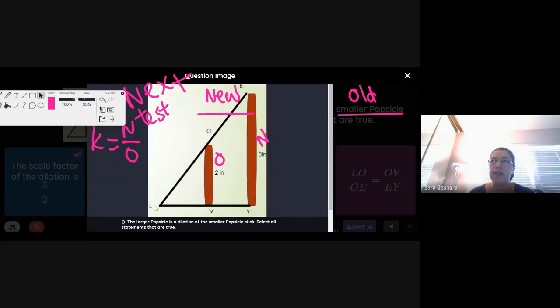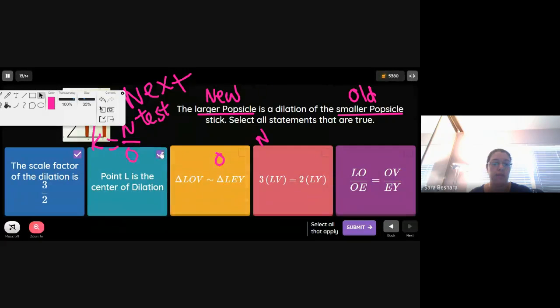That's why L is the center of dilation. I briefly touched on it before, but here it is. The point of the center of dilation is the center where both the image and the pre-image must be within the radius of that particular point. Okay, so this is correct as well.